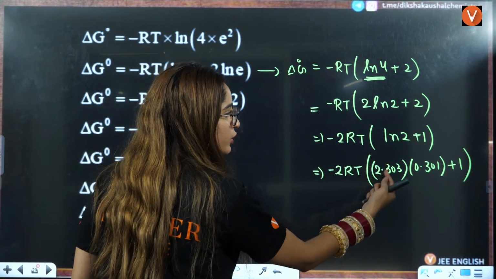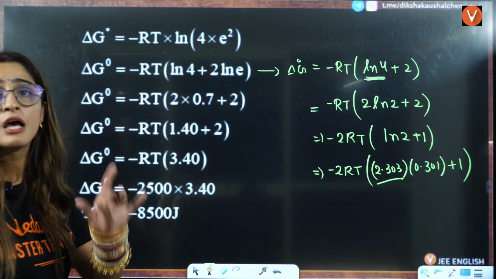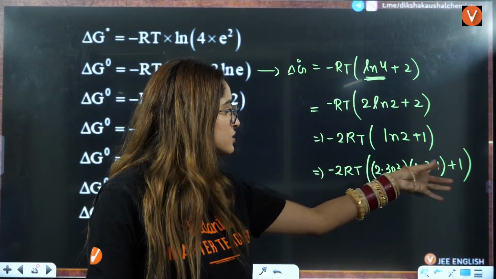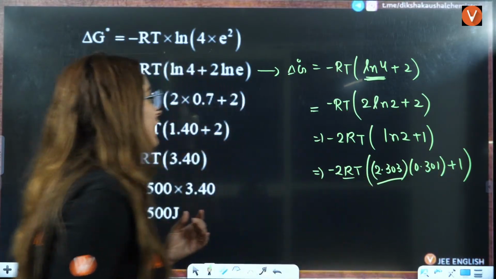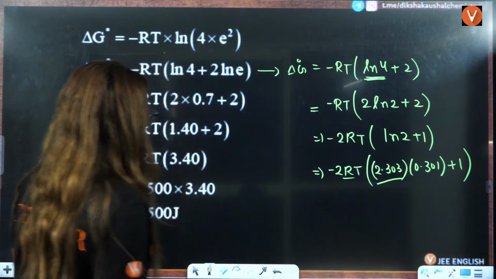This is converted to log base 10. That is why I have multiplied it by 2.303. Log base 10 of 2 is nothing but 0.301. You multiply this, you will get your answer. Put the value of R here, put the value of T here, and you will get your answer.